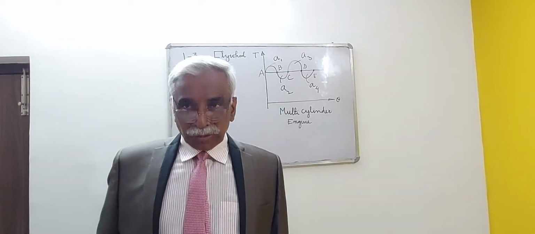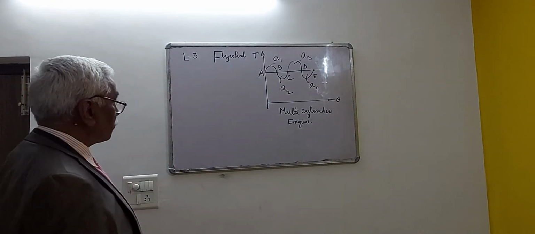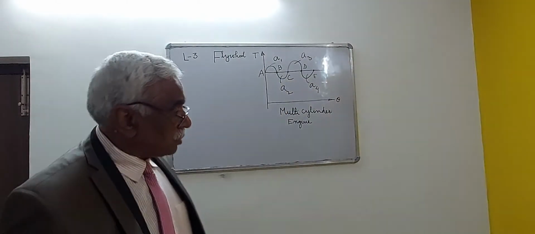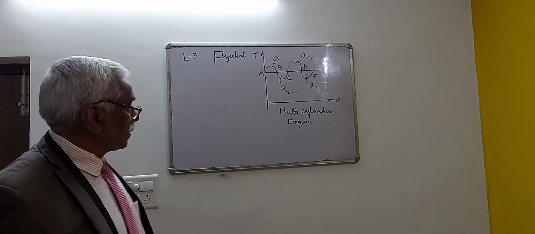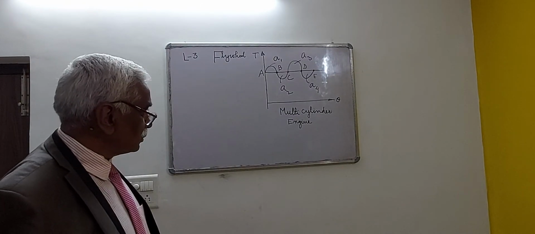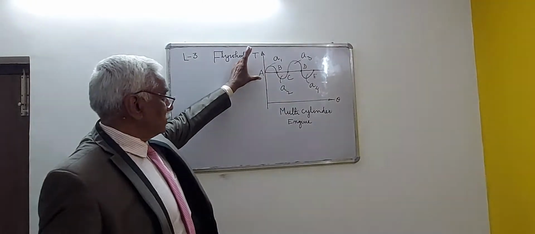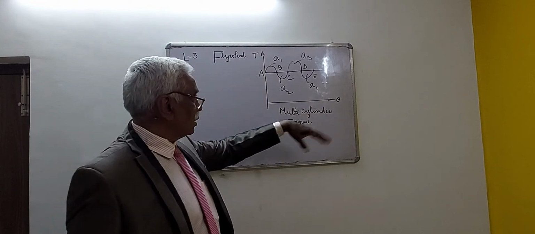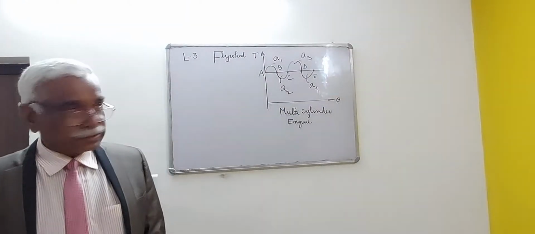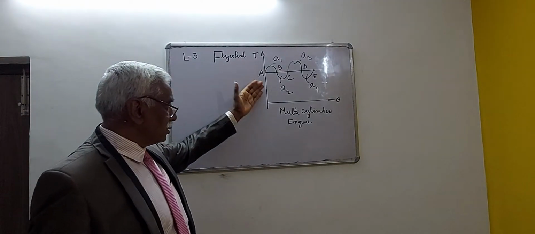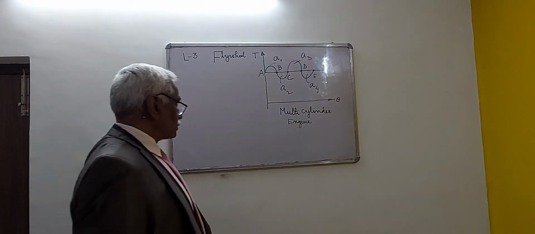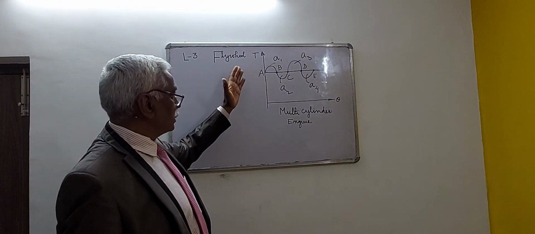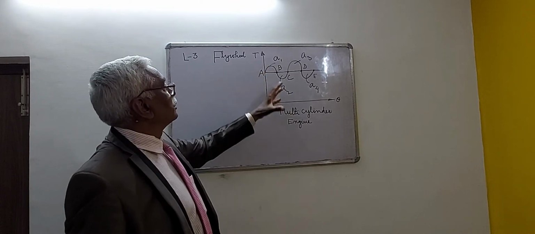Hello everybody. Today we will discuss fluctuation of energy and fluctuation of speed in case of flywheels. In the figure, the T-theta diagram of a multi-cylinder engine is shown. As you know, the vertical axis is represented by T and the horizontal by theta, where the symbols have their usual meanings. T stands for turning moment and theta for rotation of the crank. The figure as such is known as the turning moment diagram of a multi-cylinder engine.